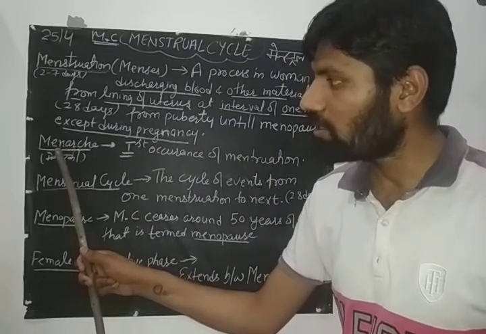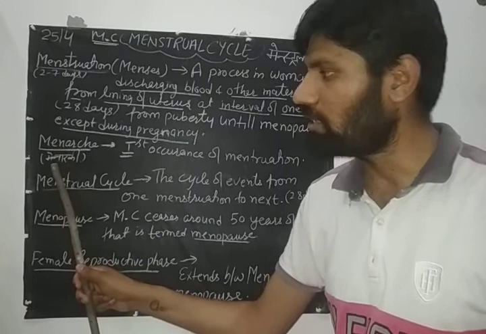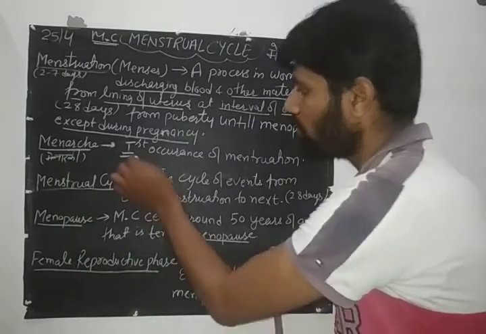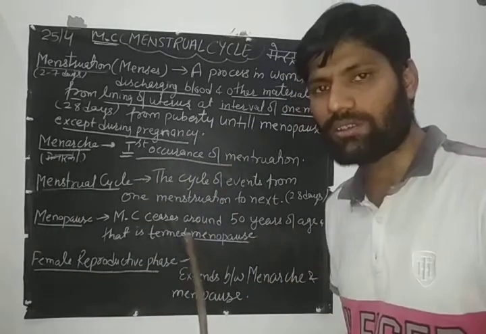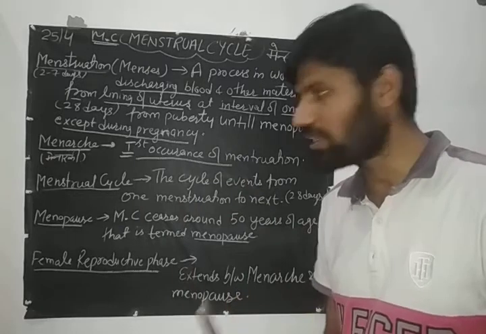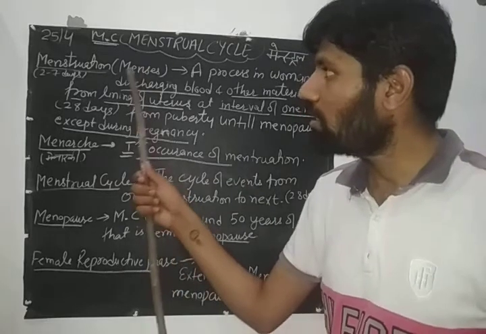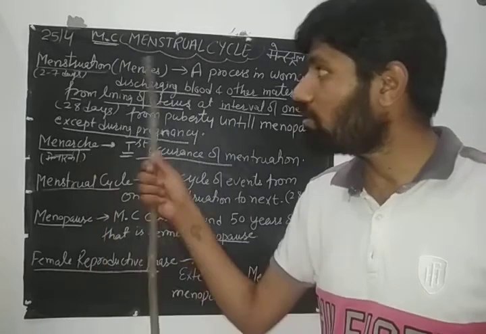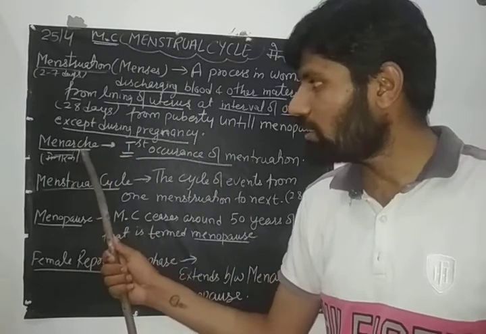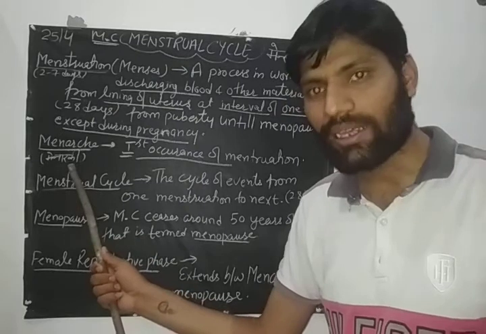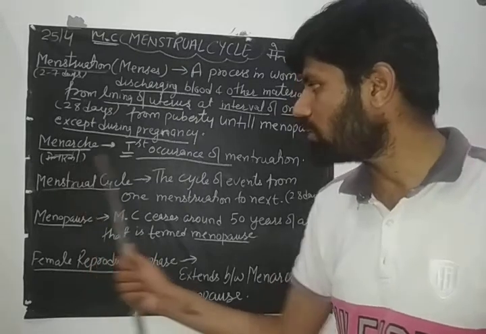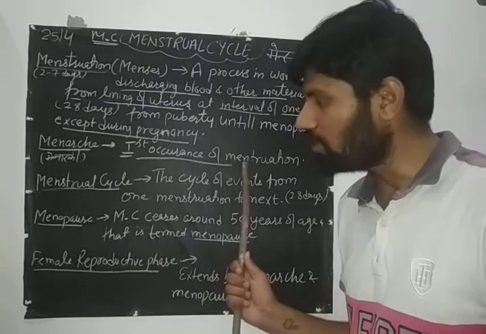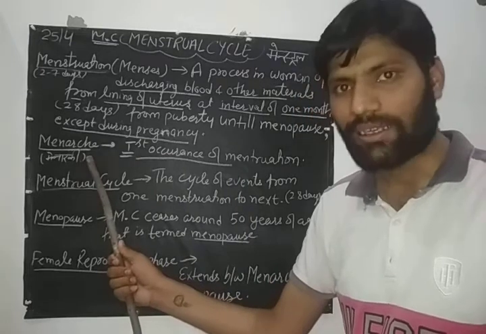The other term is menarche. Menarche means the first occurrence of menstruation. The girl students in the class, they all are in this menstruation phase. So the first ever menses you have faced is known as menarche. That means the first occurrence of menstruation is known as menarche.